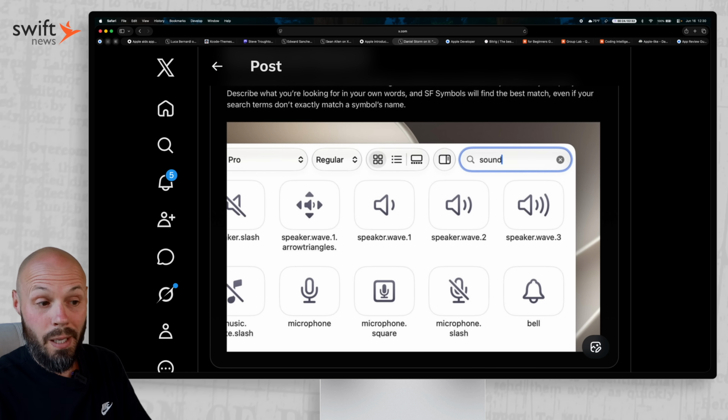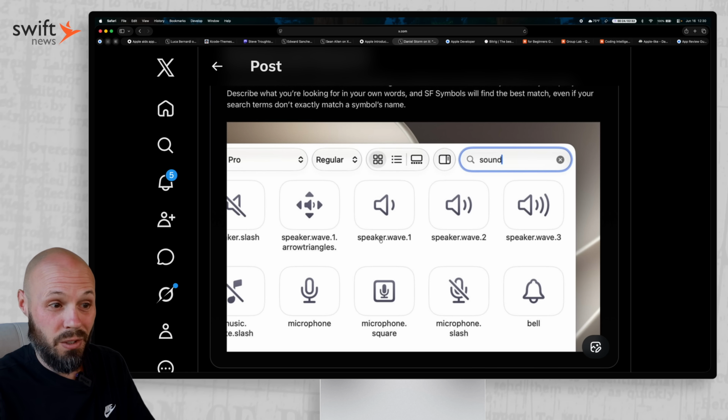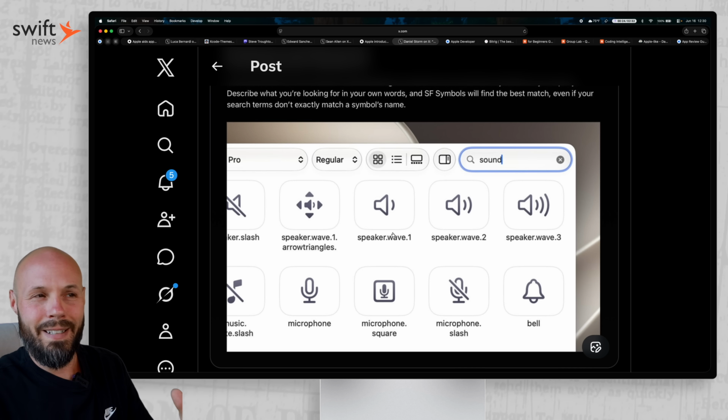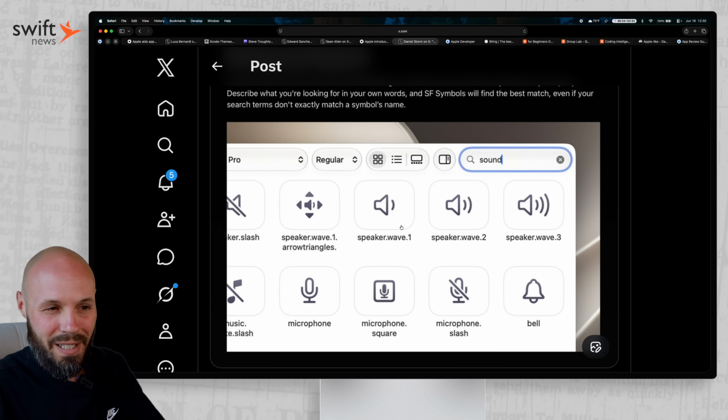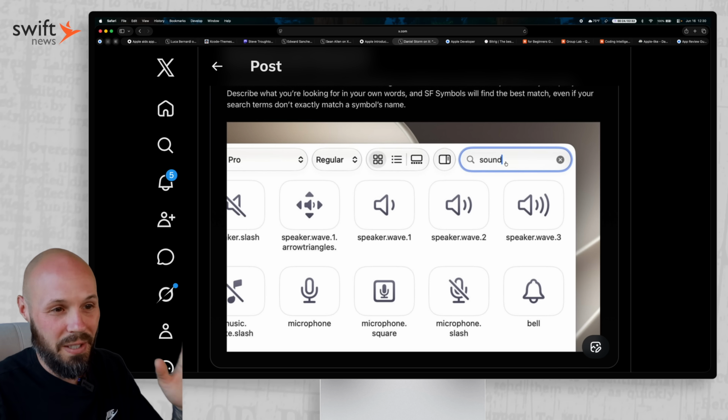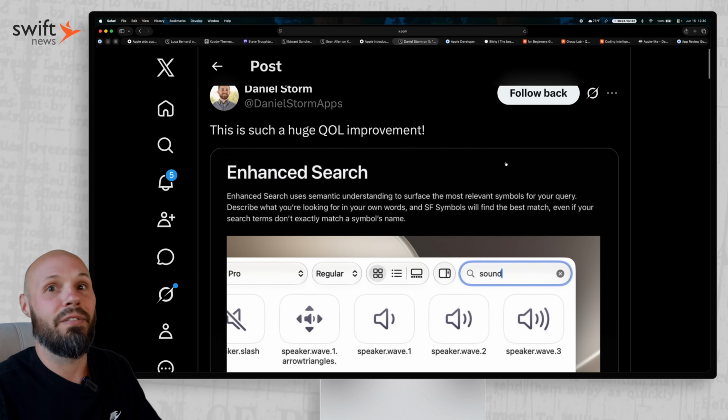Before, you had to type pretty much exactly what was in one of these strings. So to get a speaker, you'd have to type speaker or wave. And the names aren't always intuitive in SF Symbols, so sometimes it was really hard to find the symbol you want. But now we get some semantic search in SF Symbols, finally.